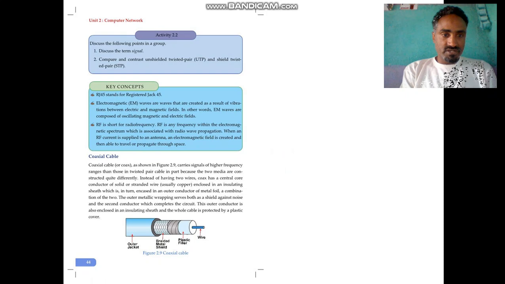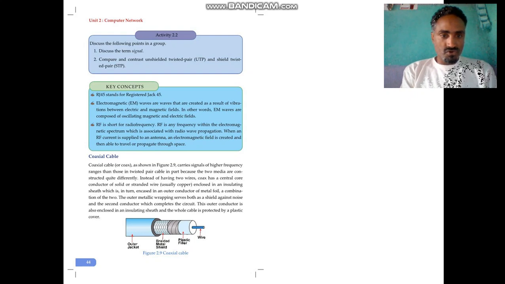Here the next lesson is coaxial cable. This topic is under guided media, or wire-based media. When we establish a network for connecting devices, we may use twisted pair cables, coaxial cable, or fiber optic cables. What type of device is needed to connect? In the case of coaxial cable, you will see here.